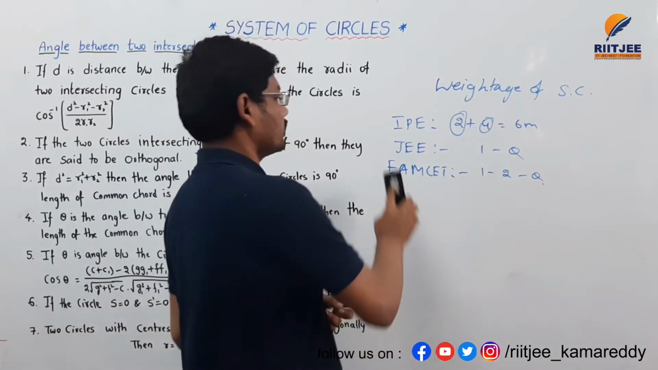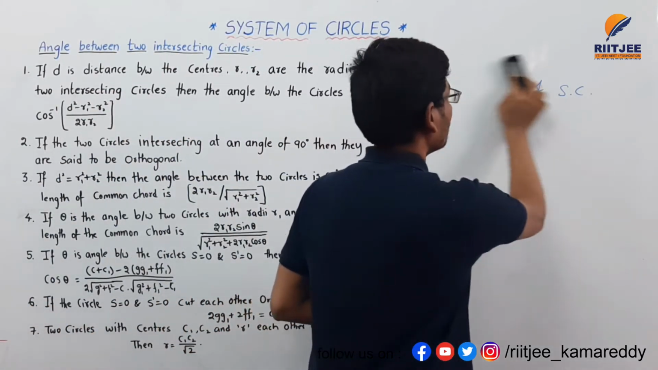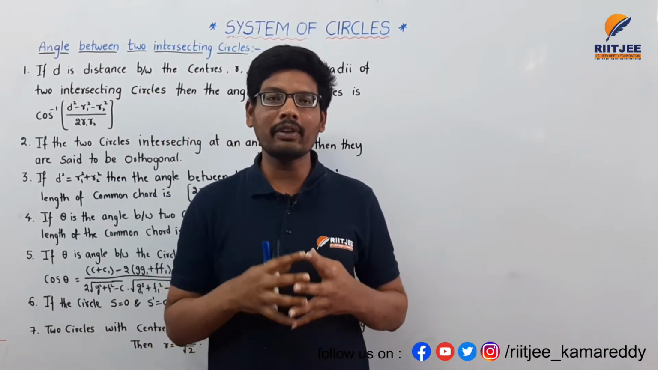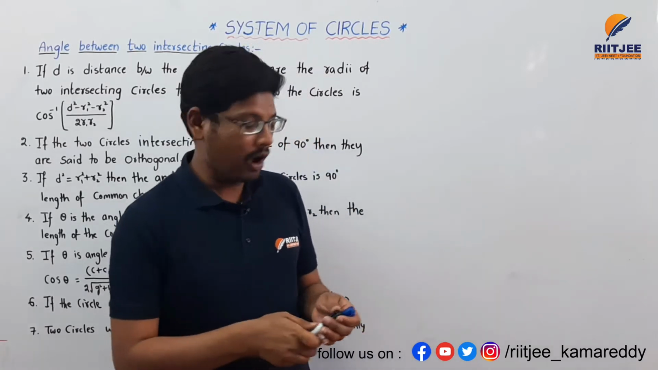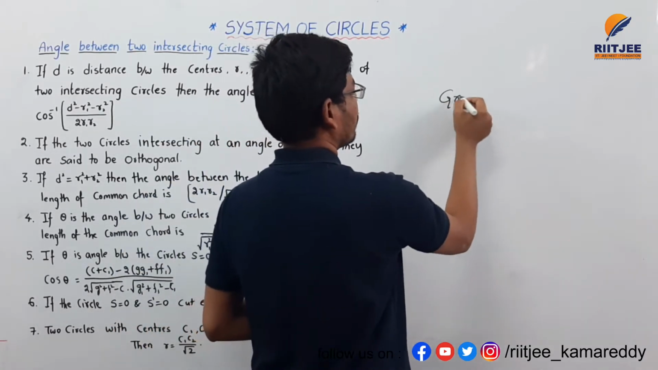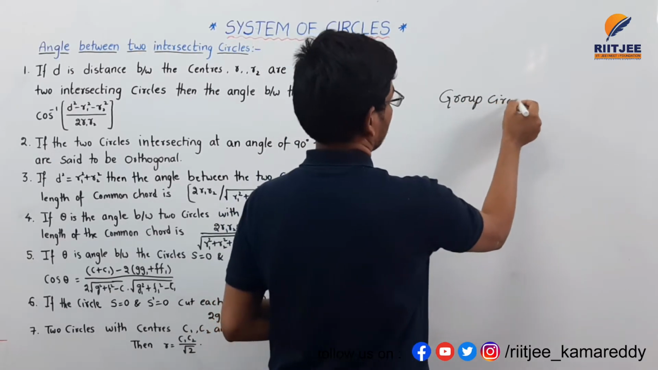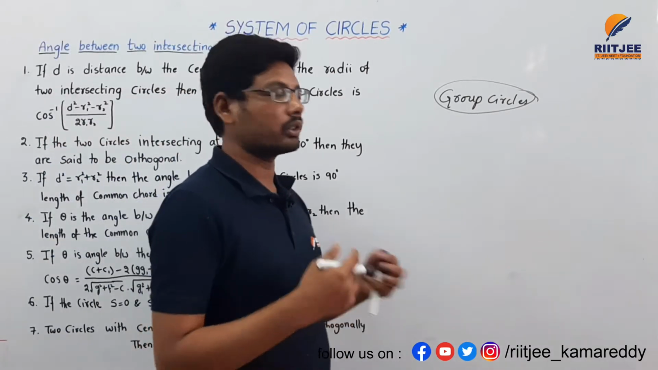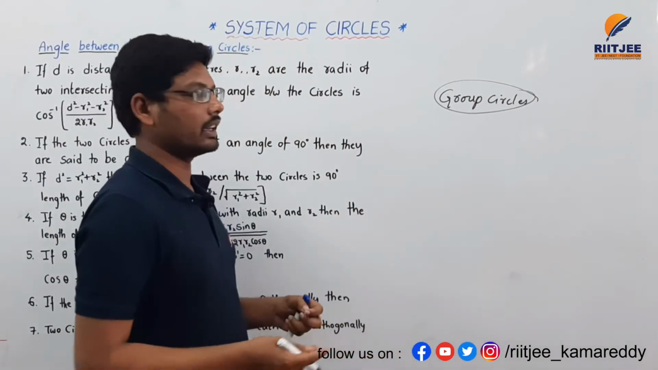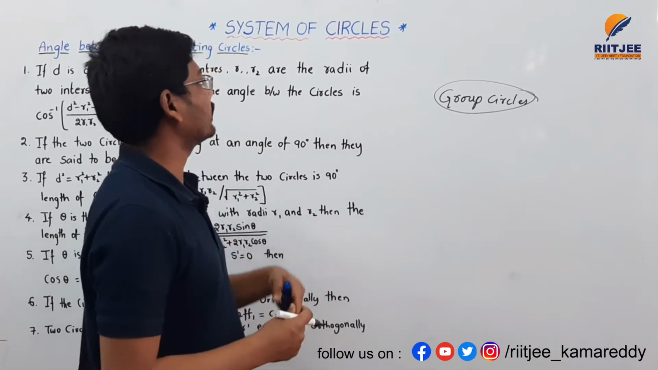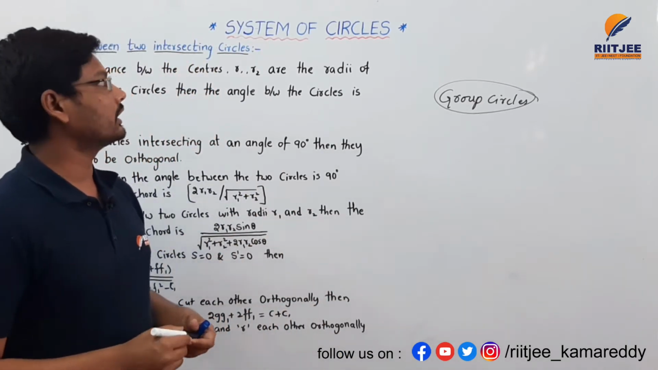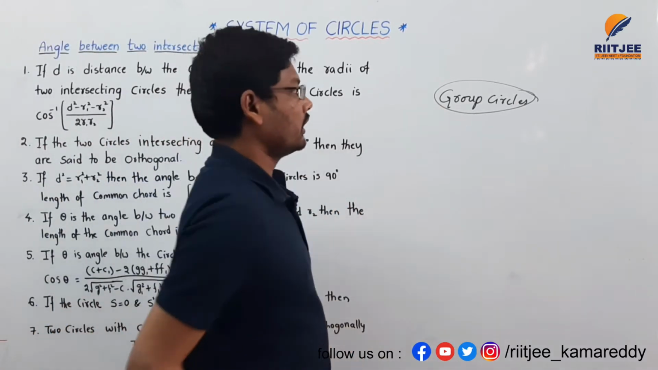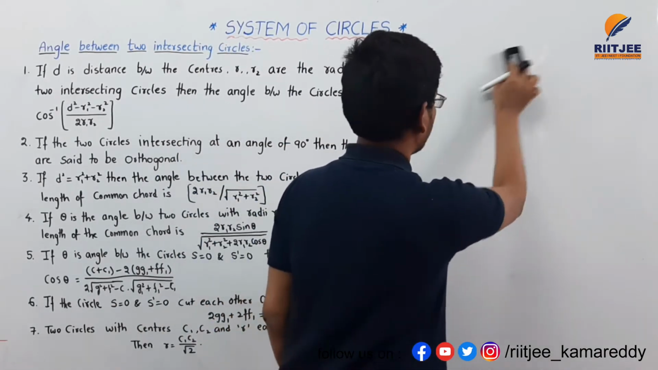If you go through this chapter, generally the system of circles is nothing but a group of circles. The relation between two or more than two circles is called system of circles. The natures and their relations we need to discuss in this chapter. System of circles is nothing but a group of circles, it may be 2 or more than 2.